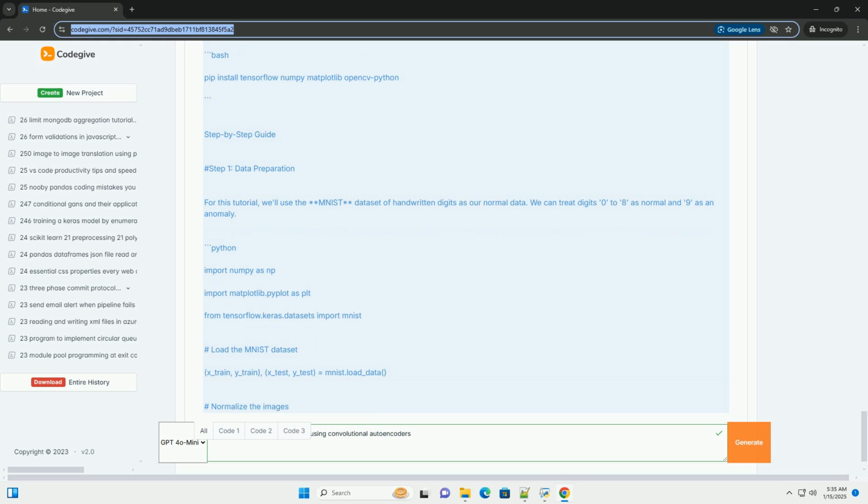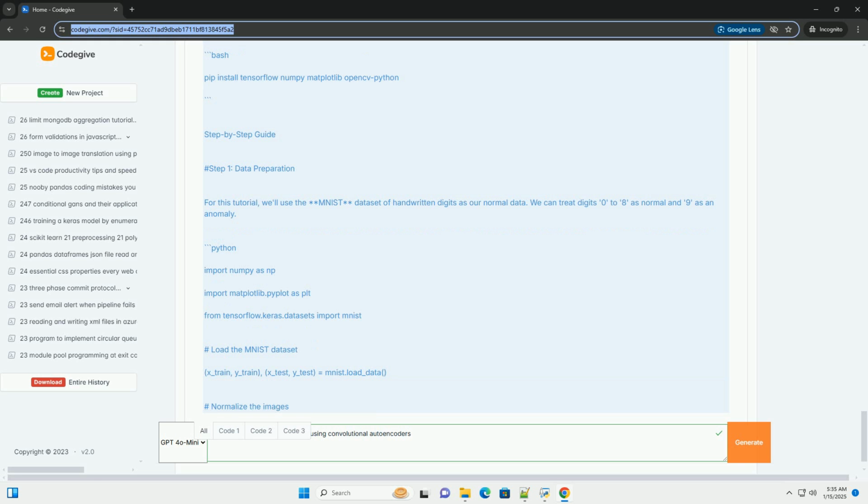the reconstruction error. Conclusion: in this tutorial, you learned how to identify anomaly images using convolutional autoencoders. This approach can be applied to various datasets and applications by modifying the model architecture, the dataset, and the thresholds for anomaly detection. Feel free to experiment with different datasets and parameters to further enhance your understanding and performance of the model.